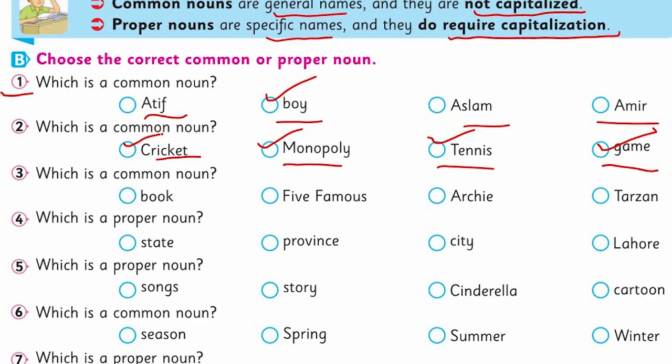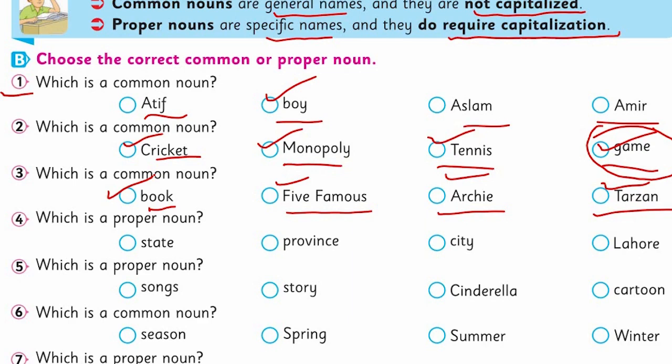But all these are commonly included in this common noun game. Now look at the third one, which is a common noun: book, 5 famous, Archie, Tarzan. Let me tell you, these are the names of books. So here the common noun will be a book.